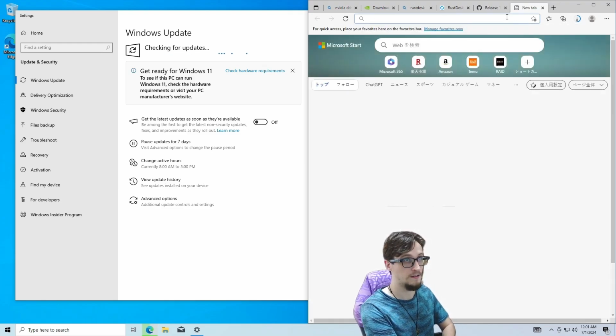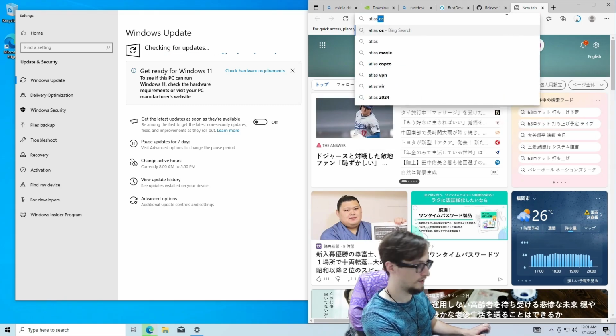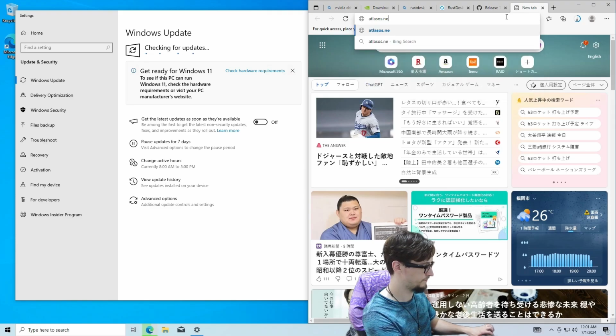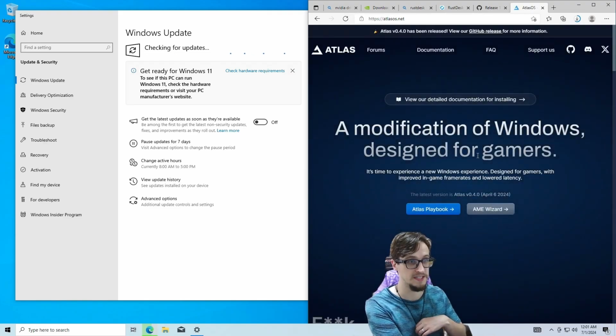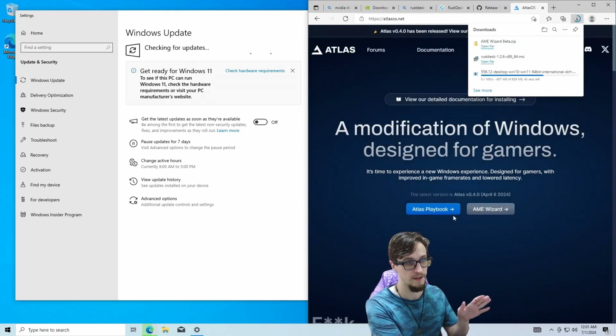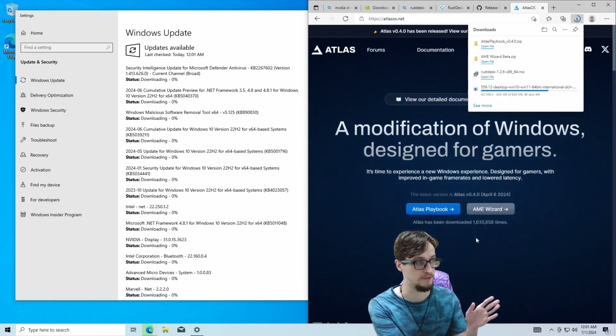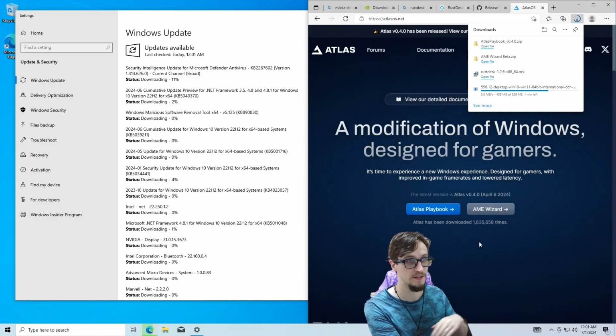And then finally, the cream of the cream, we're going to go to atlasos.net. This is the Debloater. It's going to take away all of the Windows junk and make it run faster, perform better, and not cause as many troubles as Windows normally causes.